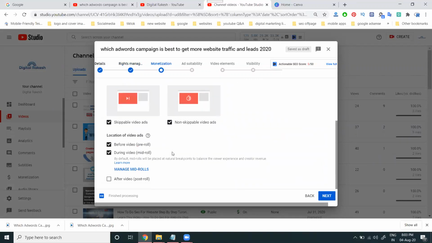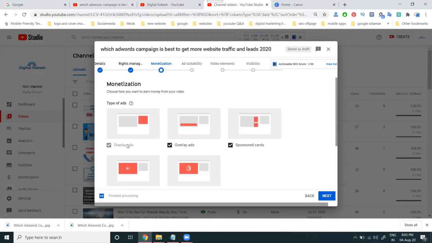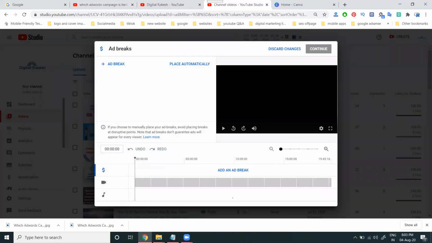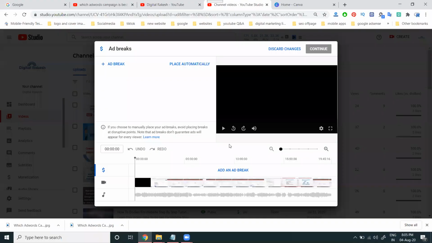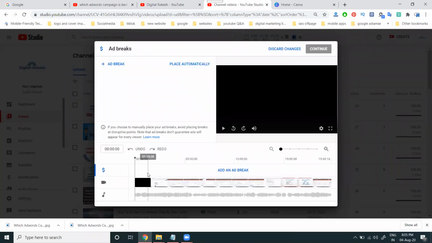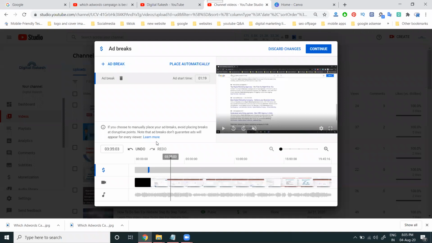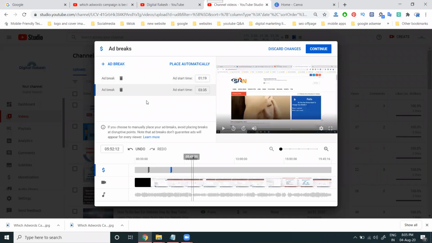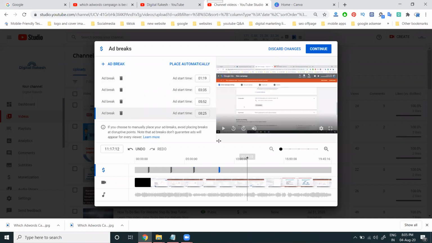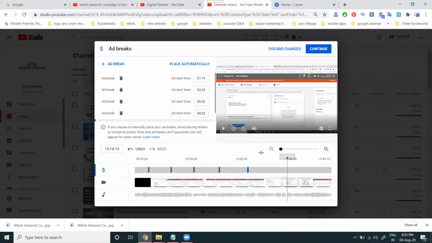Next option. Here we can set the ads option. This is the complete monetization, with ads before the video, during the video duration and after the video. Here is the mid-roll option, for any video longer than 10 minutes. This is compulsory and important. Ads are placed automatically, or we can set them at any particular second of the video. This option is given when you upload a video longer than 10 minutes. The ads shown to the customer depend on people watching, and you increase earnings through this option.